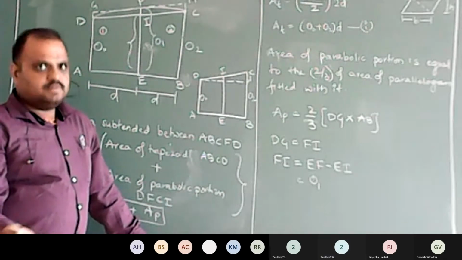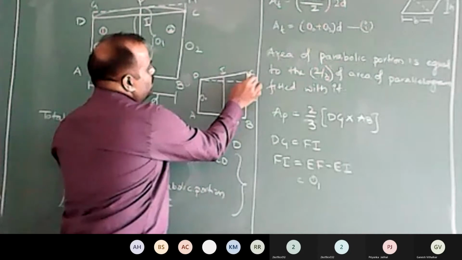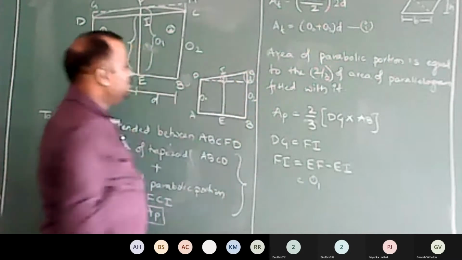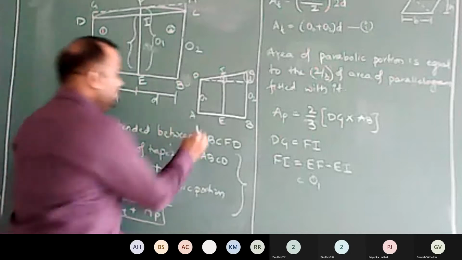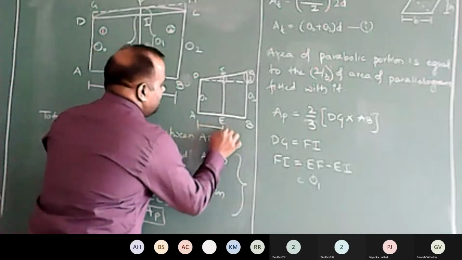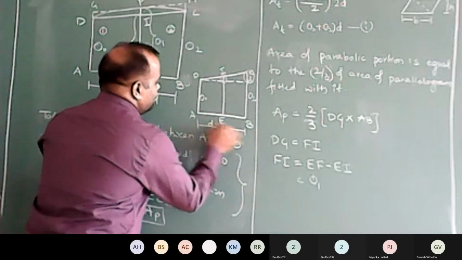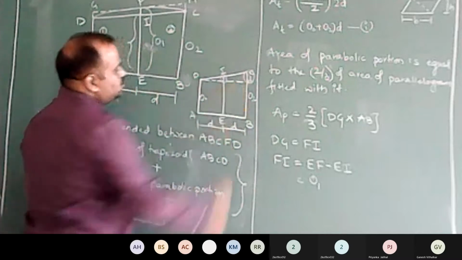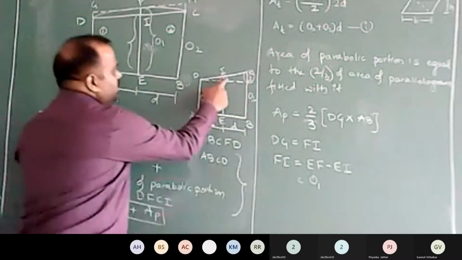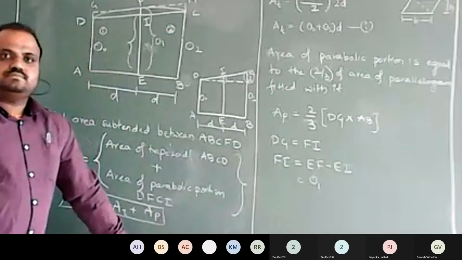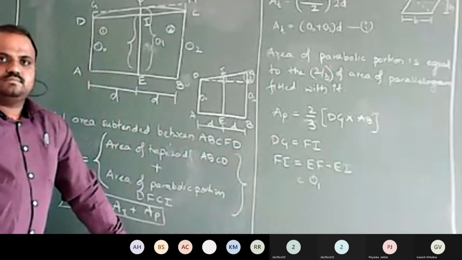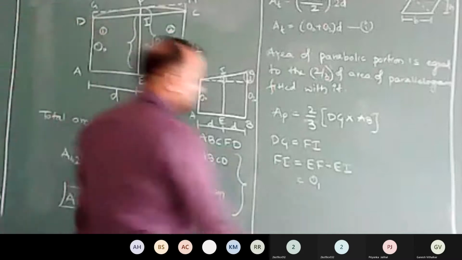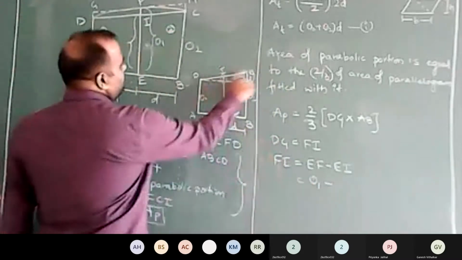Yes, sir. But O2 minus O0 is this portion. But I want this portion. Now remember, these are equally spaced. If this is O2 minus O0, then what will be this? Look at the variation.